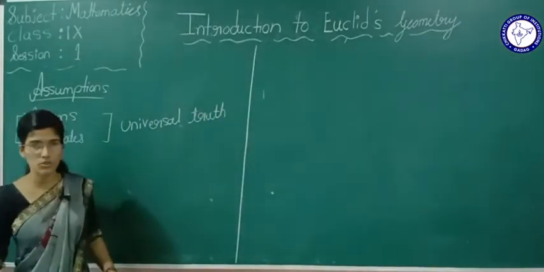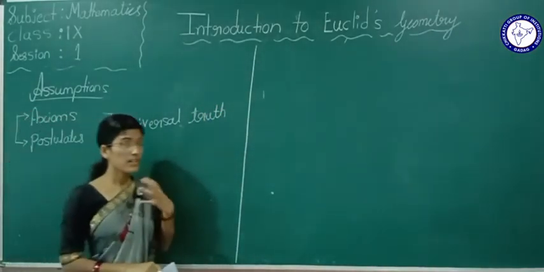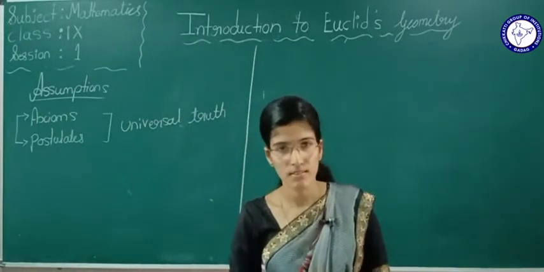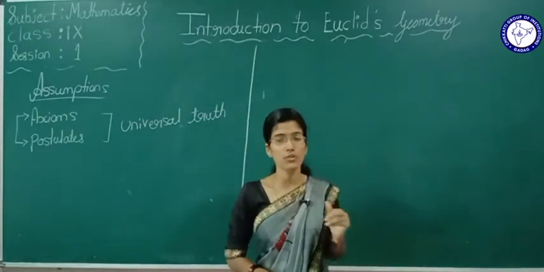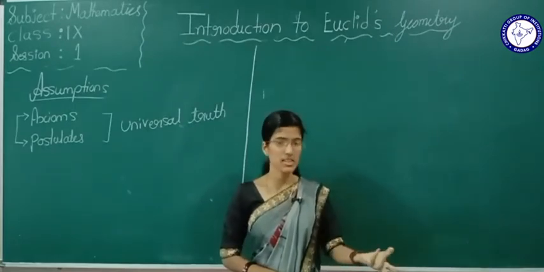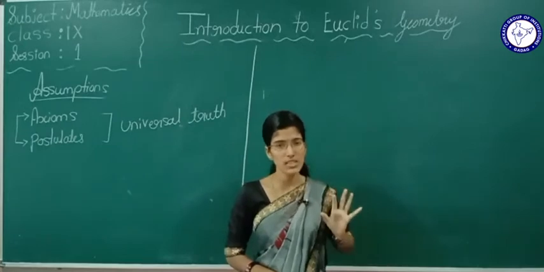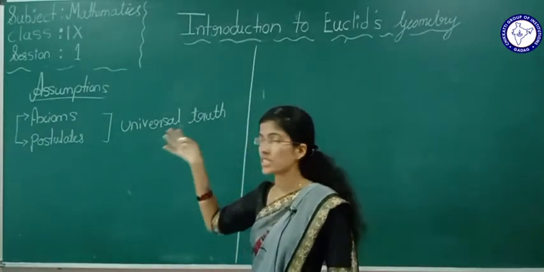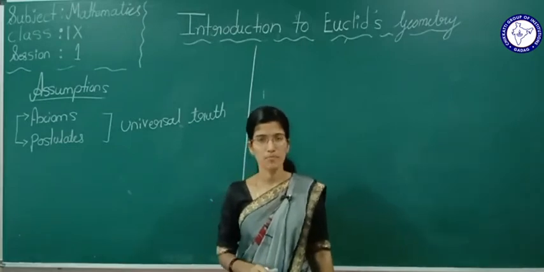Universal truth means we don't need any proof. By seeing it only, we have to accept that. By seeing that, yes, it is right, we have to accept such things. So such things are nothing but the axioms and postulates.